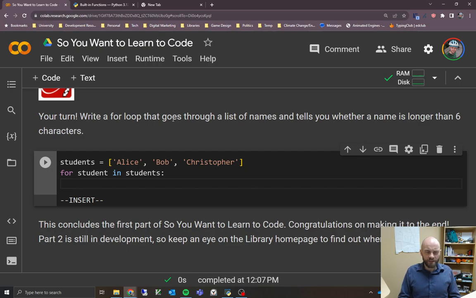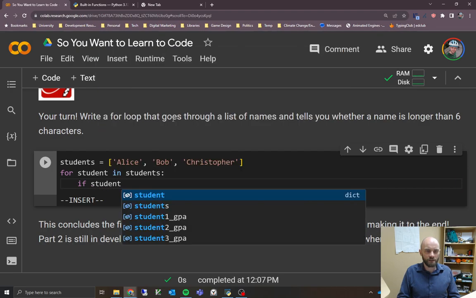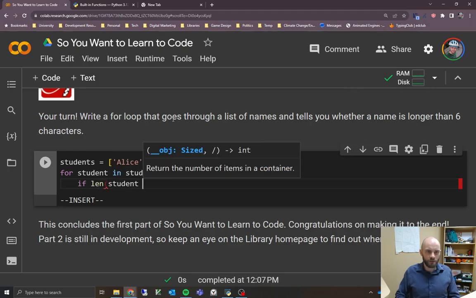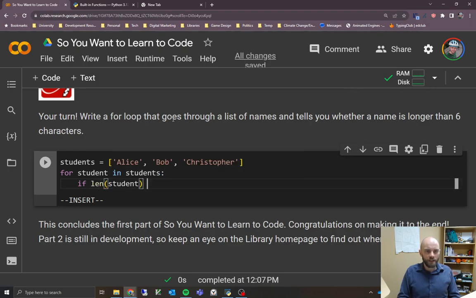Now we need to do an if statement. We need to check if each string is longer than 6 characters, using our len function. So if the length of the string student is greater than 6. Longer than 6 characters, yeah. Otherwise, if it was 6 or longer, it would be greater than or equal to, right?